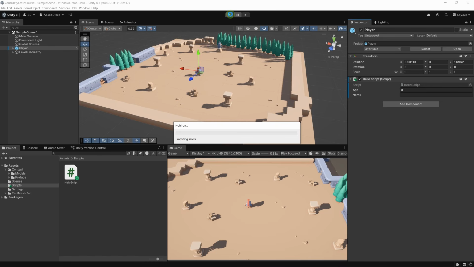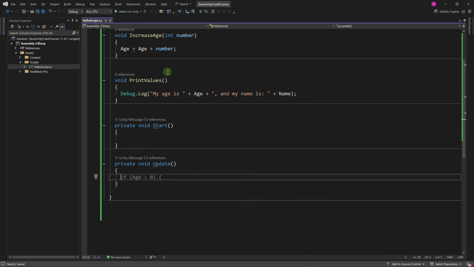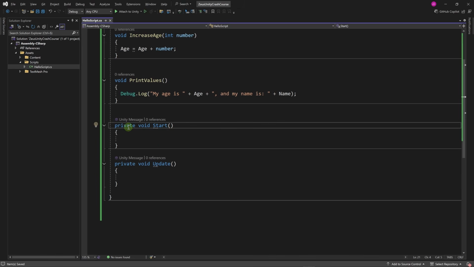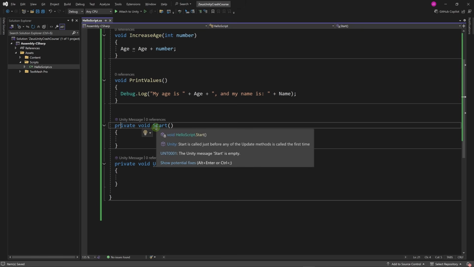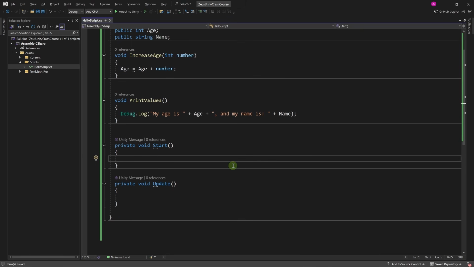When you click on this play button and when the scene starts, what Unity will do is go through each game object and each component on each game object, then call the Start method on each one. All we have to do on our script is declare a Start method. It doesn't matter if it's private, public, or protected. We just need to type Start, and this will be called at the start of the scene. Let's call our method here, PrintValues, and let's add the parentheses and then the semicolon.